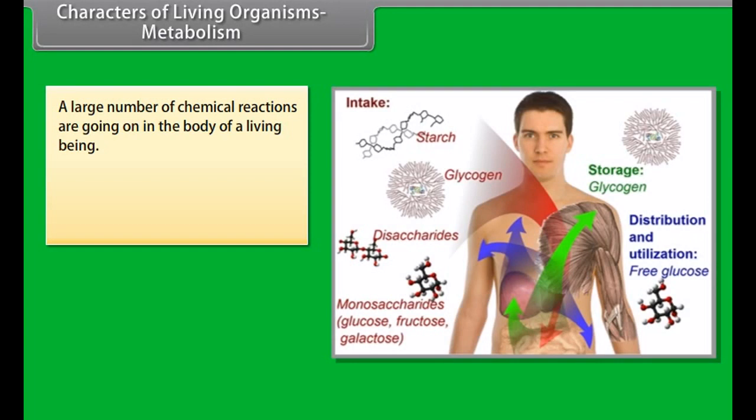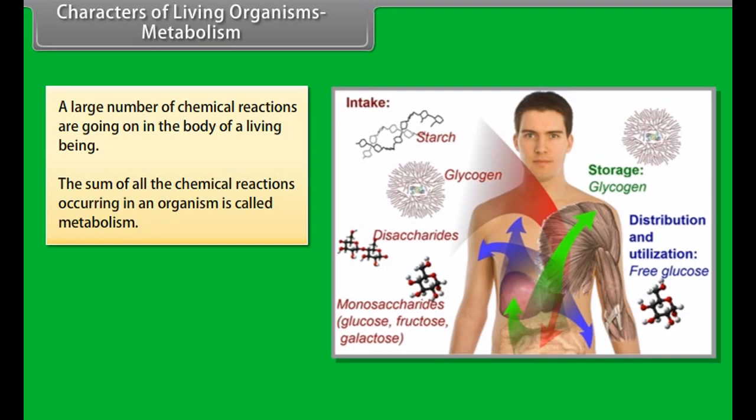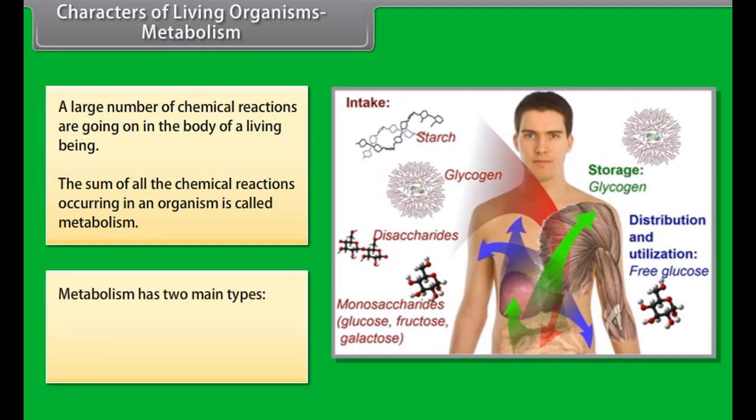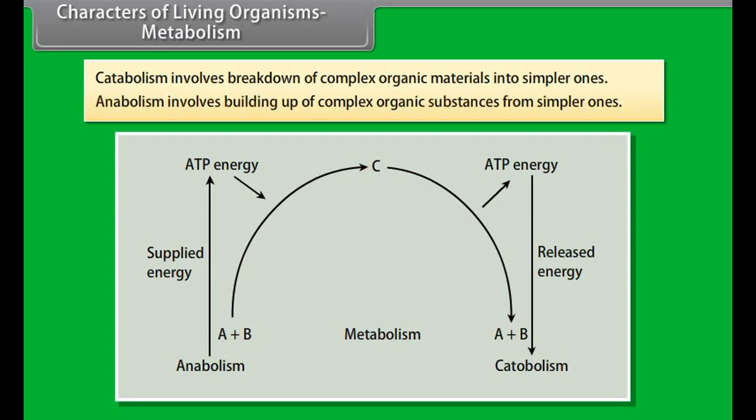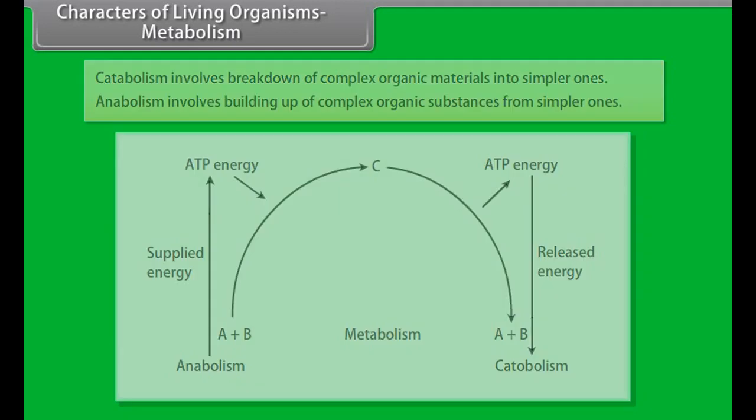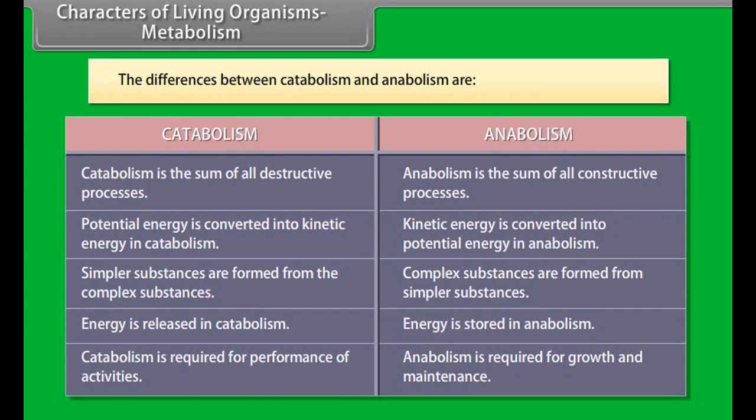Characters of living organisms. Metabolism. A large number of chemical reactions are going on in the body of a living being. The sum of all the chemical reactions occurring in an organism is called metabolism. Metabolism has two main types: catabolism and anabolism. Catabolism involves breakdown of complex organic materials into simpler ones. Anabolism involves building up of complex organic substances from simpler ones. The differences between catabolism and anabolism are: